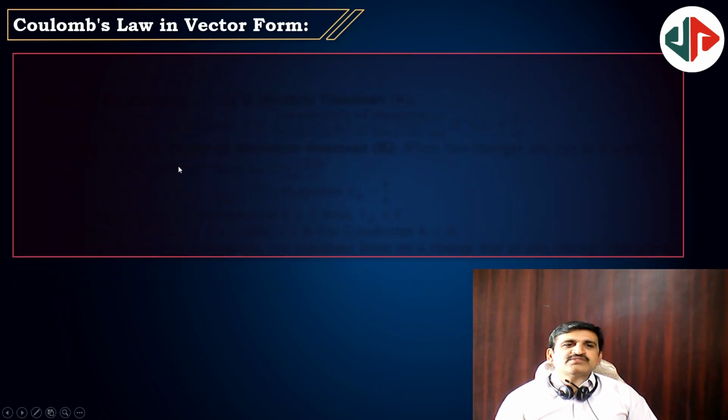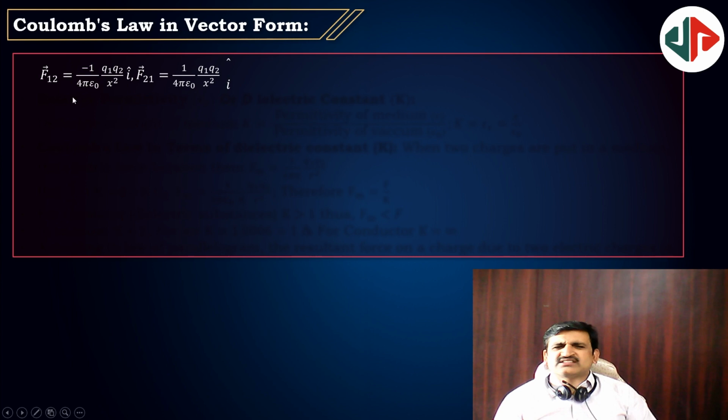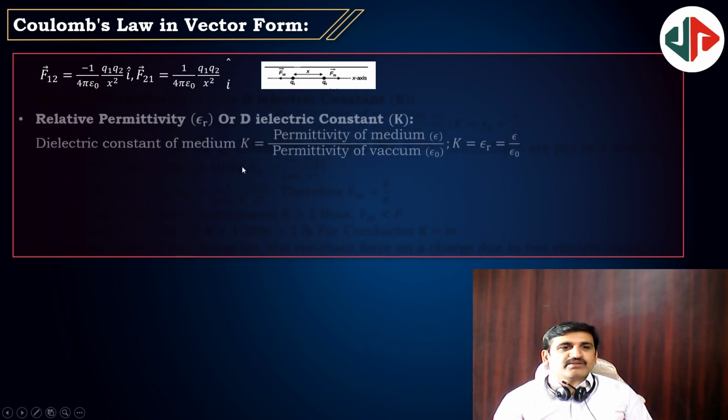Coulomb's law in vector form: F12 is equal to the same expression, minus 1 by 4 pi epsilon naught Q1 Q2 by r square into i cap, because F1 will act in this direction and F2 will act in that direction. So that's why F2 will have a positive sign and F1 will have a negative sign. That is somewhat important.